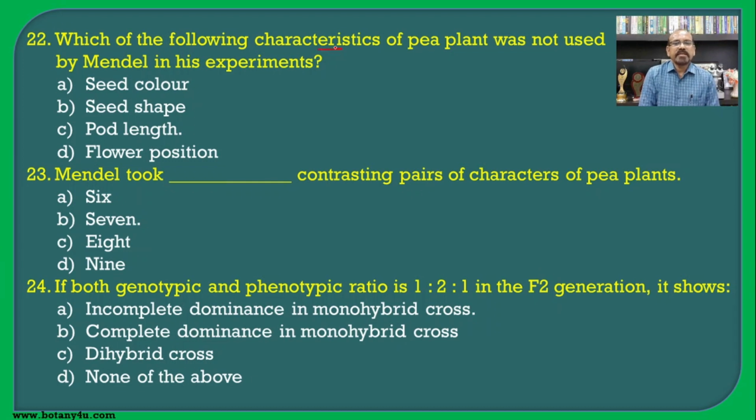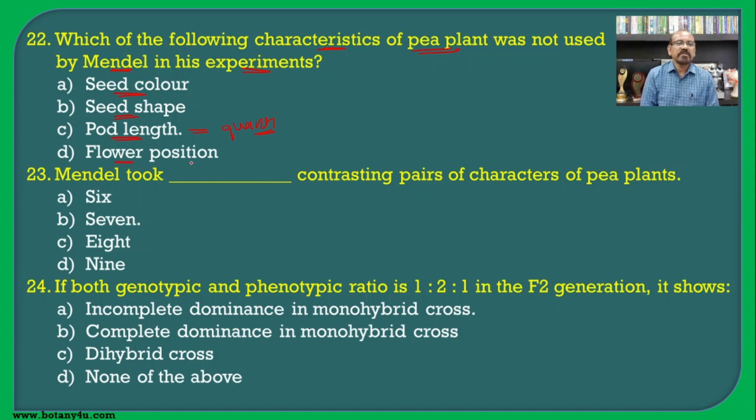Then, which of the following characteristics of pea plant was not used by Mendel in his experiment? For this, there is a need to learn all the 7 pairs of contrasting characters, of which seed color is taken into consideration, seed shape is also taken into consideration, then pod length is a quantitative character and this was not taken into consideration by Mendel in his experiment.